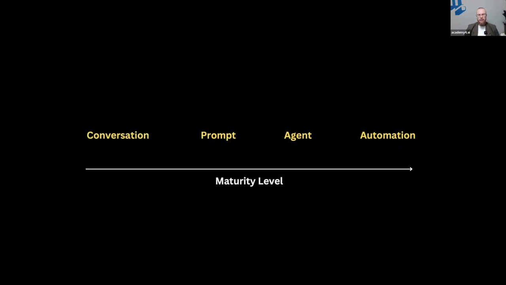First of all, in my opinion, it's very important to understand where you are at right now. For that reason, as you can see here, a small overview, we call it maturity level. Most people first of all use ChatGPT, use Copilot like a Google research. So, for example, where do I find the best wine bars in Düsseldorf?